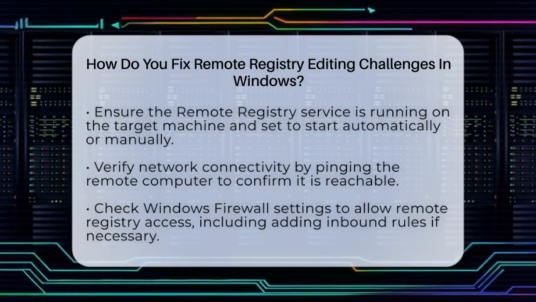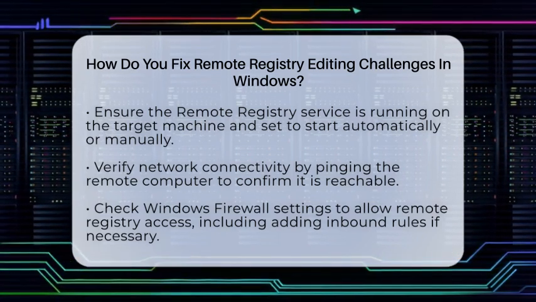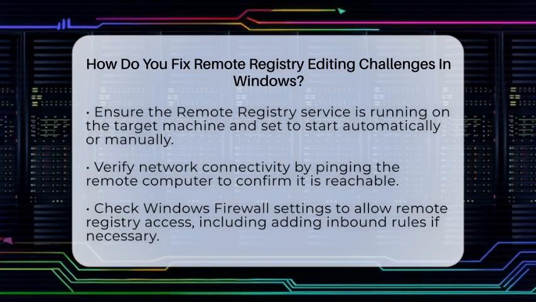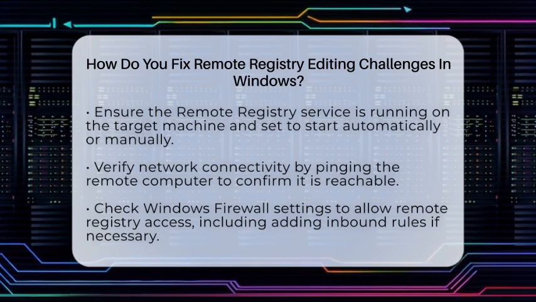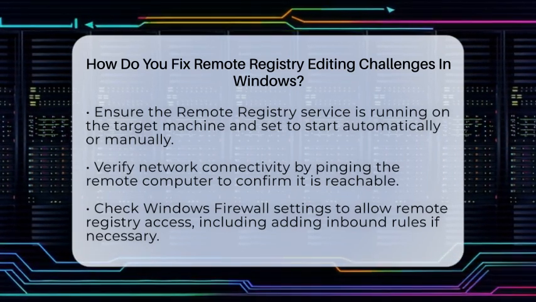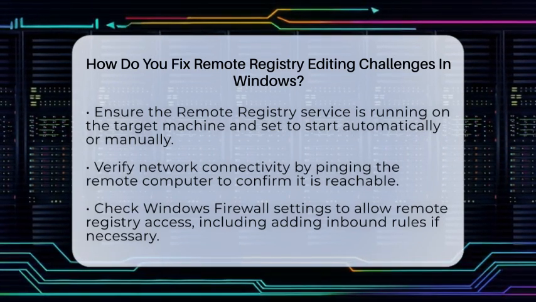First, you need to make sure the Remote Registry service is running on the target machine. You can do this by opening the Services window, typing services.msc in the Run box, and finding Remote Registry. If it's not started, right-click and choose Start. Also, set its startup type to Automatic or Manual so it starts with Windows.